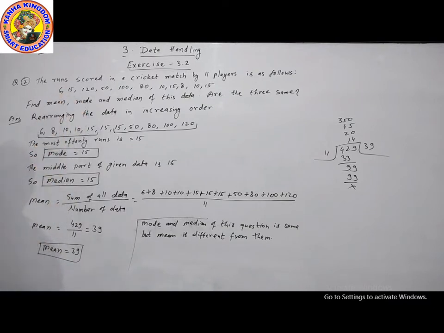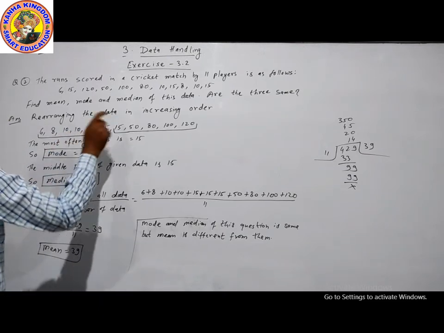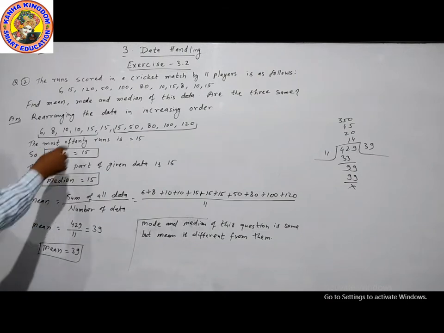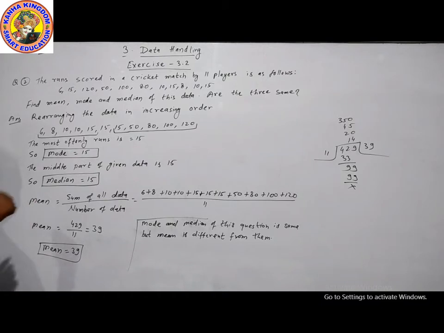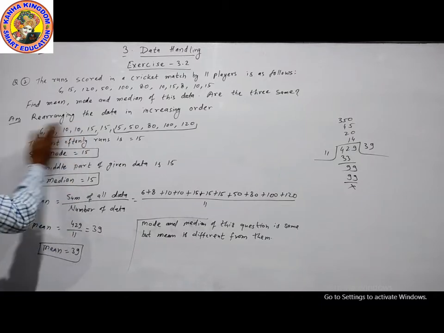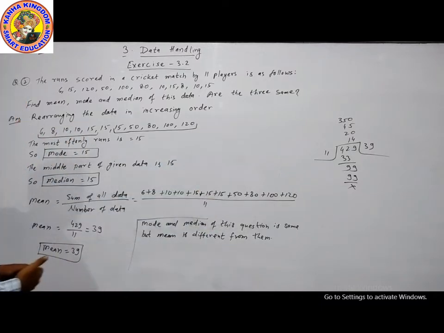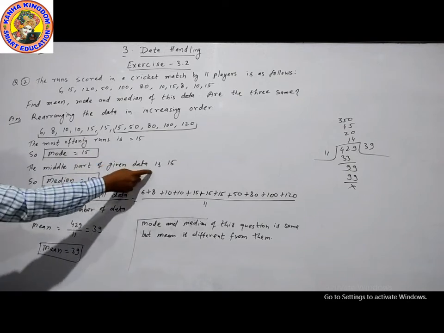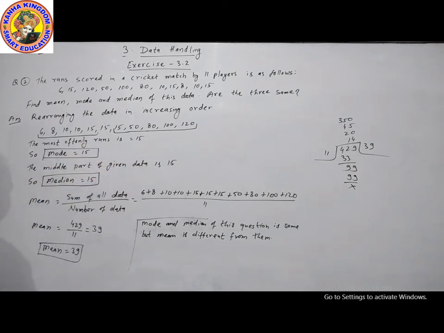Then what is the mode? Mode is which data comes frequently. 15, 15, 15, three times. The most often runs are 15, so mode is 15. Median is middle of the data. Data are 11. 11 by 2 is 5.5. So we will remove 5 data from left side and 5 data from right side. The middle part is 15. So median is 15.